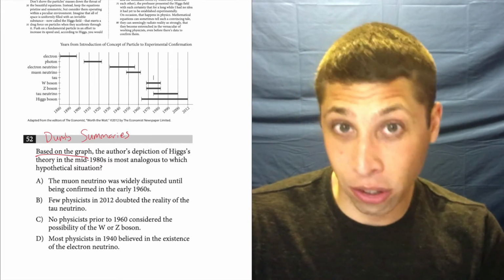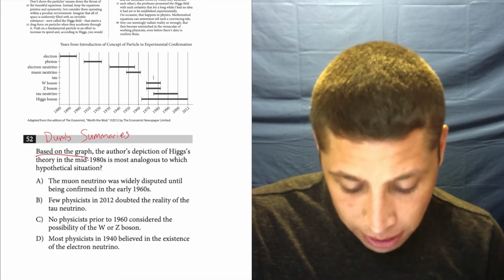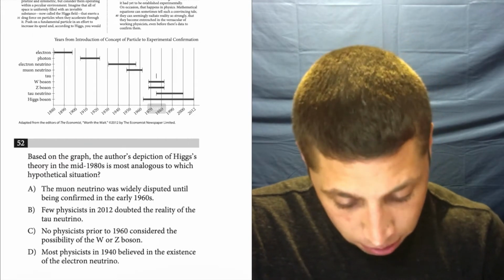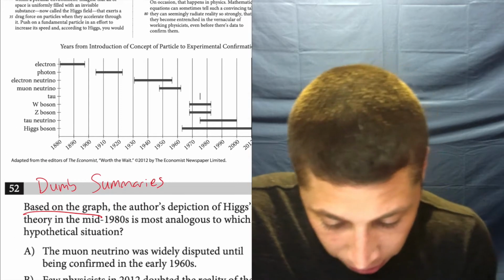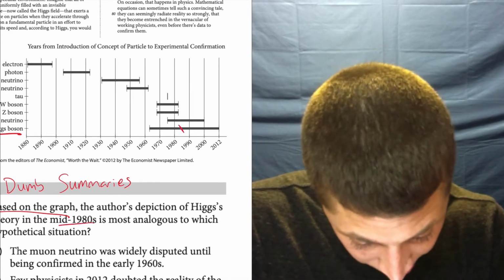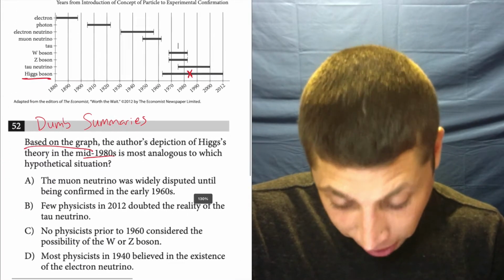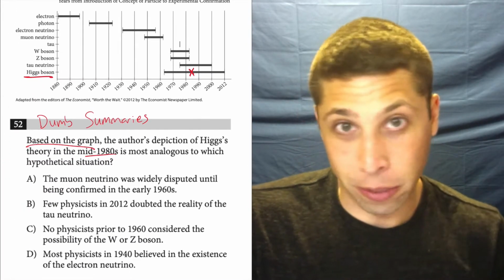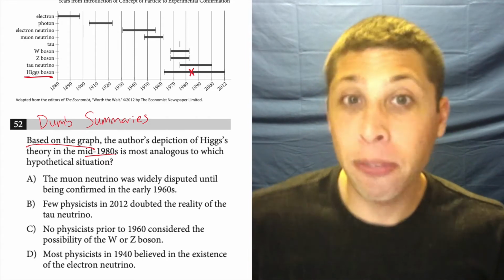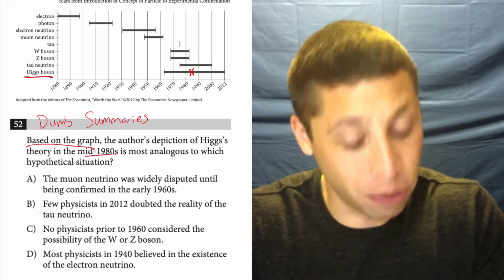So what do they say in the question? They say, based on the graph, the author's depiction of Higgs' theory in the mid-1980s is most analogous to which hypothetical situation? So look, let's go on the graph. Higgs boson, mid-1980s, puts me right here. So I'm going to draw a little X on the graph where the question tells me. Okay? What does that mean? I don't know. I'm dumb right now. I have no idea what it means. I'm just doing what I'm told.